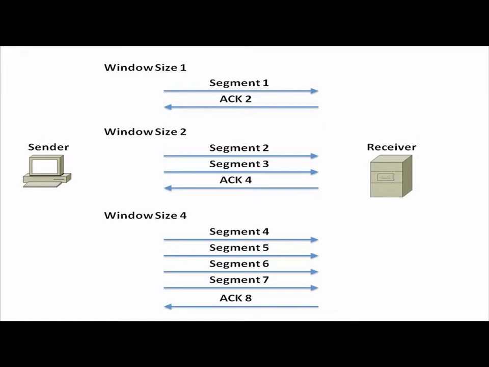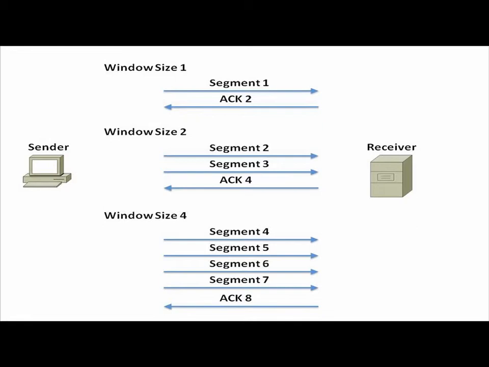I can start sending 8 segments, 16, 32, 64, 128, 256, 512, and on and on and on. The theoretical maximum number of bytes, not number of segments, but the number of bytes that you can send in a single window size is something over 2 billion bytes right now. So we can have really, really big windows, which is a good thing on a reliable network.